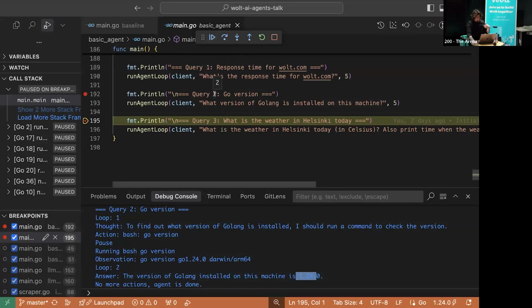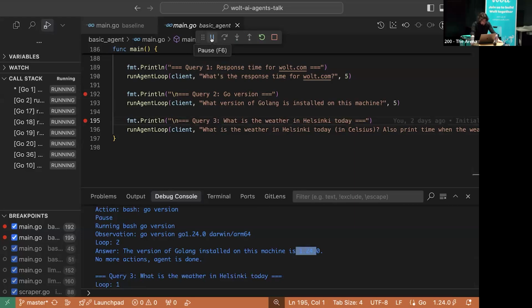It's not just selecting the right tool. It's about understanding that, okay, first I need to do a web search to get websites that provide weather. And then I need to scrape some website and from this HTML get all the data that I need. So now it's truly agentic. It needs to understand what to do without our hints. And let's see how it works.